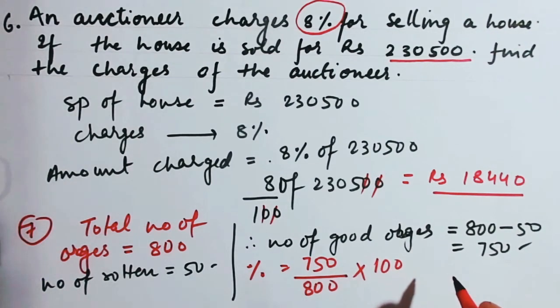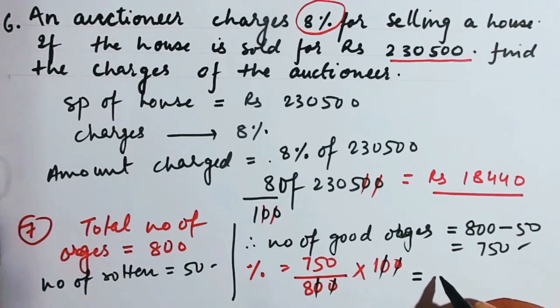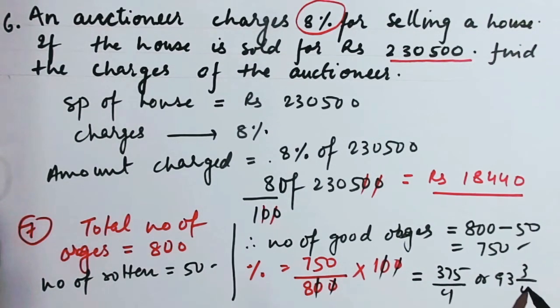Now after you do some cancellation work, you will get 750 by 8, which will give you 375 by 4 or 93 3 by 4% when you round it off to mixed value.